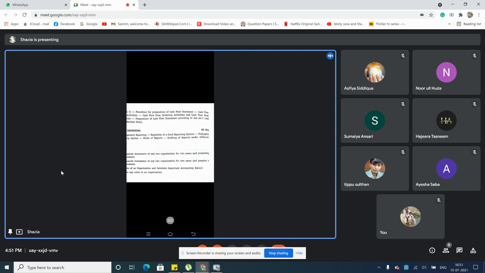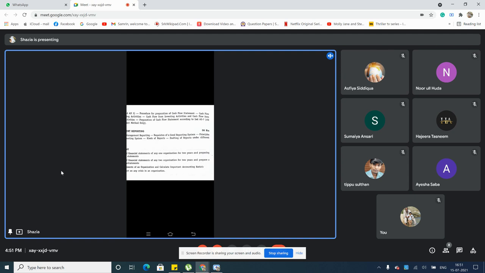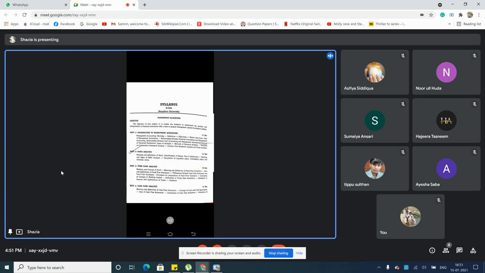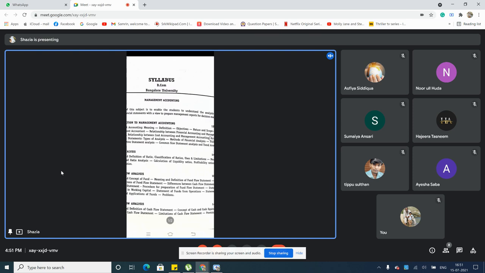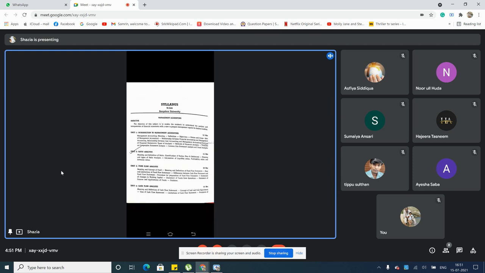Then procedure. Now starts actual calculation of your cash flow statement. See, procedure for preparation of cash flow statement. Now there is a procedure for this. Again, cash flow from operating activities. See, like I told you, under the funds flow statement, first you'll be preparing the procedure for preparation of funds flow statement. Simultaneously, what happens here is statement of changes in working capital will come, statements of funds from operation will come, this format will go like this.